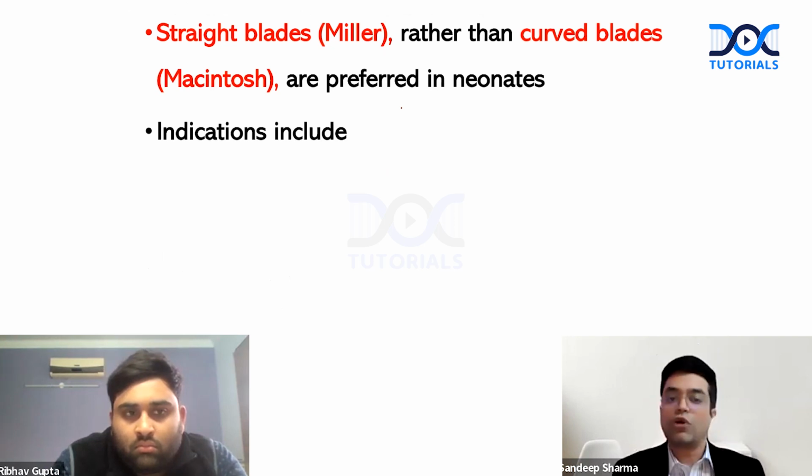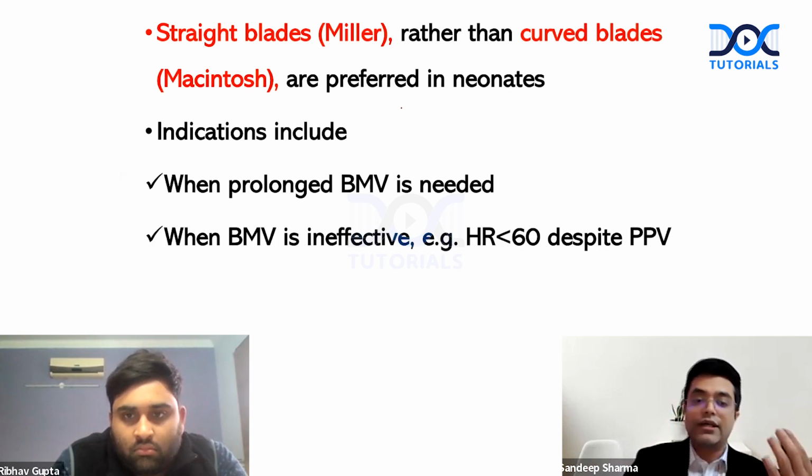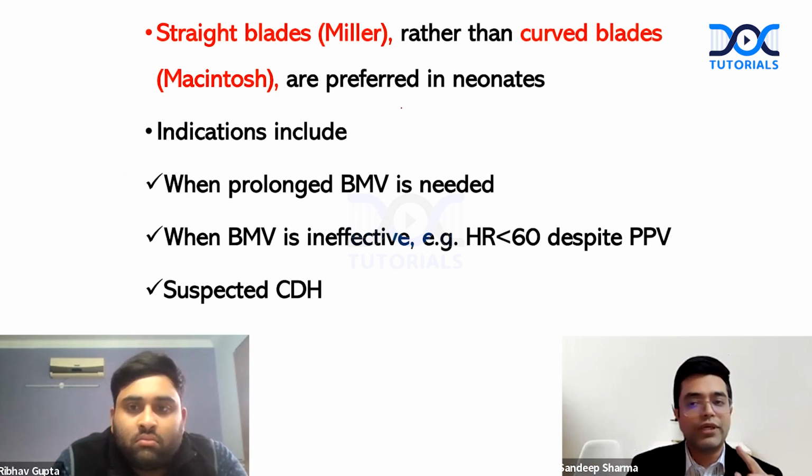And second thing, what are the indications of intubation? When prolonged BMV is needed, when you have given it for more than 30 seconds, more than 1 minute, and the child is not improving, now the child is deteriorating, you need to intubate. Secondly, when bag and mask ventilation is ineffective, for example, heart rate is less than 60 per minute despite positive pressure ventilation. Thirdly, diaphragmatic hernia, where bag and mask ventilation is contraindicated. So these are the indications.